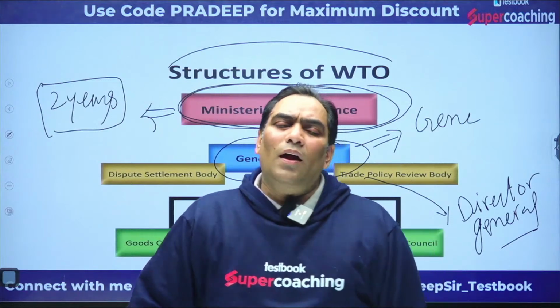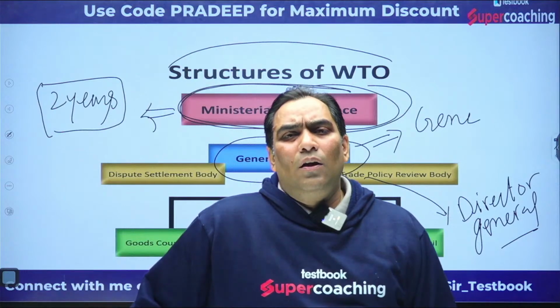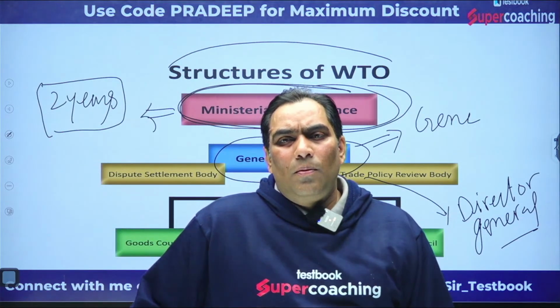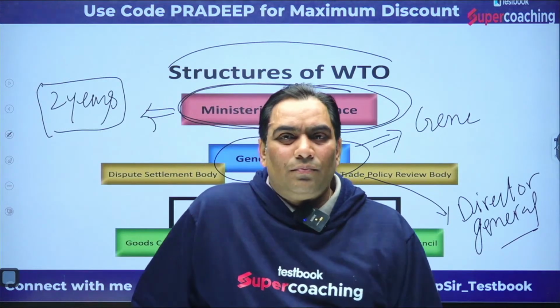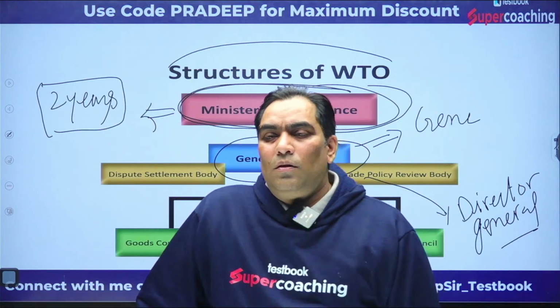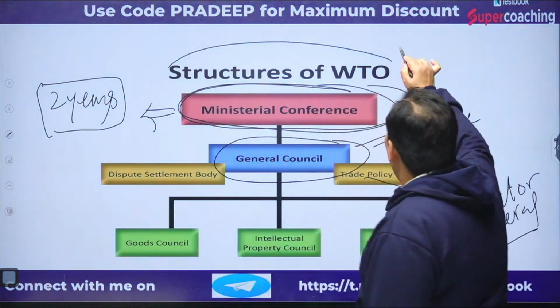Let me give you a hint. She is a lady, the first lady to head WTO, and she is from Nigeria. WTO is headed by a Director General.